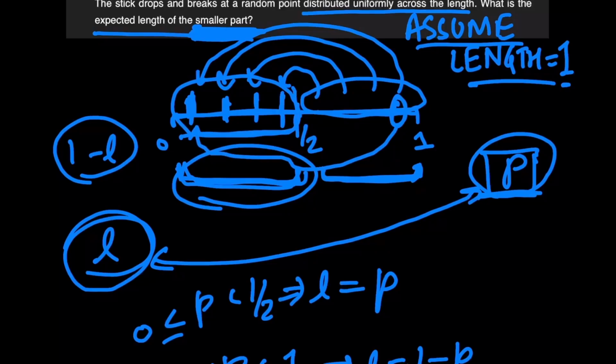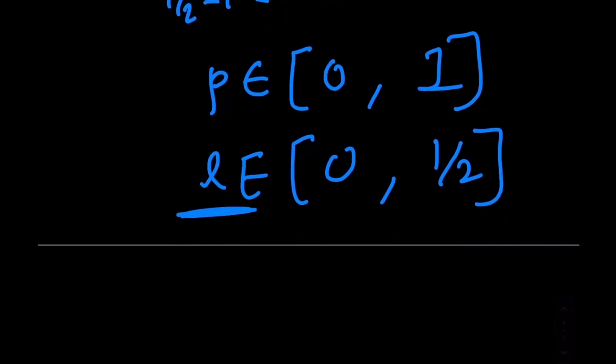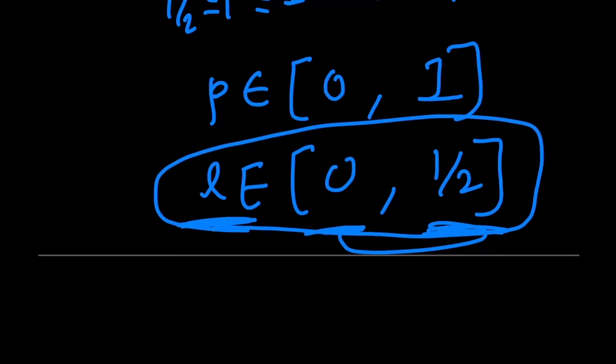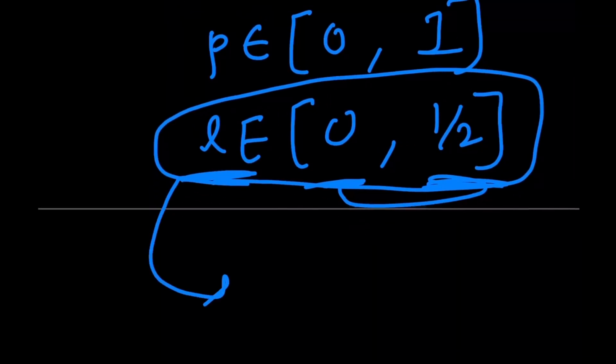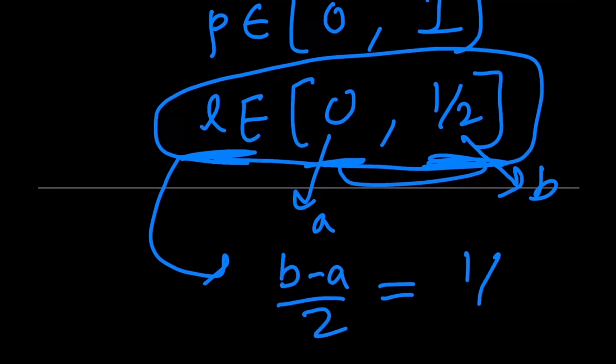Since each of these values is doubled, L is still a continuous uniform distribution, because any value between 0 all the way to 1 by 2 is still equally likely. And since L is a uniform distribution, if I call this A and call this B, then by the formula for the expected value of a uniform distribution, it's B minus A over 2, which in this case becomes 1 by 4.